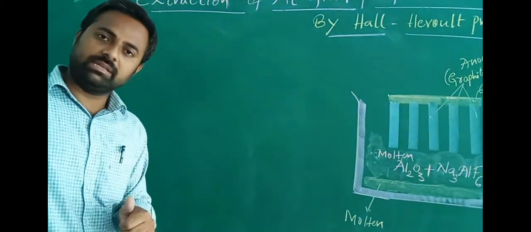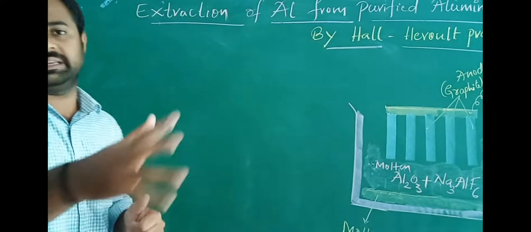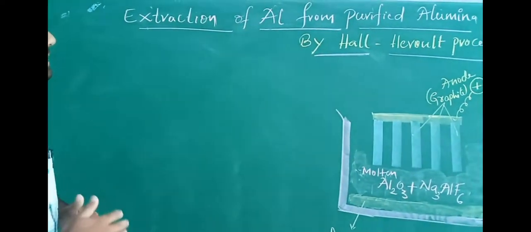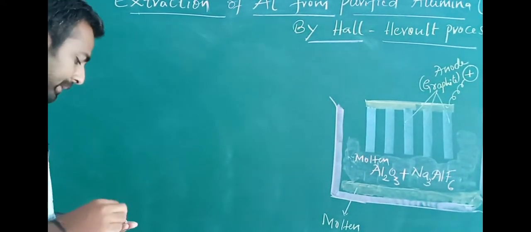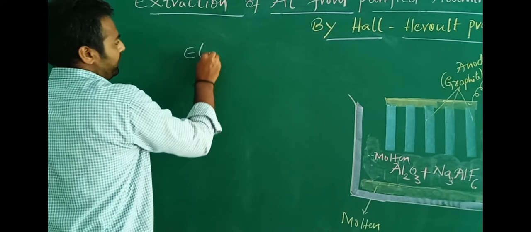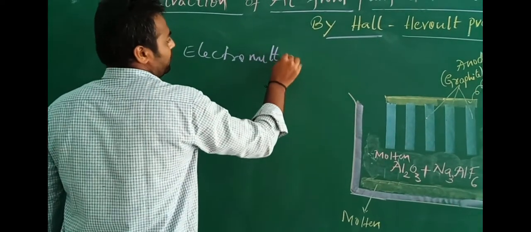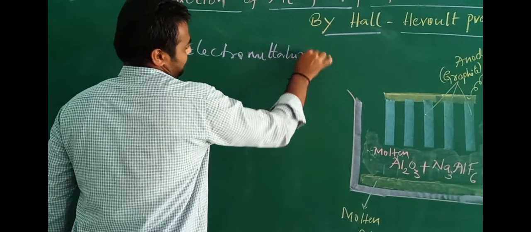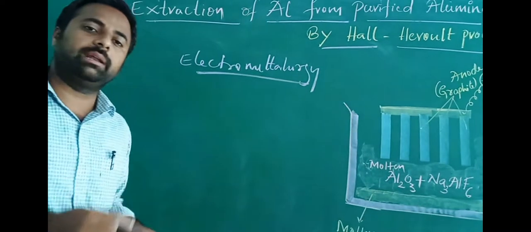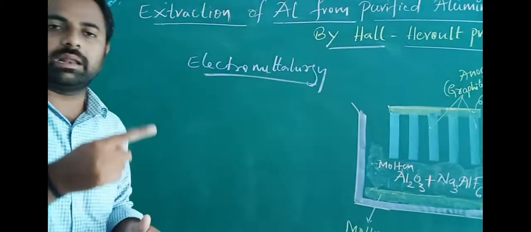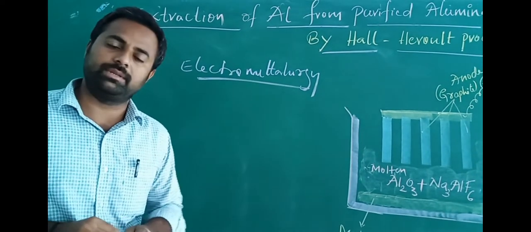But now this extraction of aluminium from purified alumina is completely different when compared to the last three extractions. Those three extractions are based on pyrometallurgy, means they are all extracted by passing heat energy. But this extraction of aluminium is completely based on electrometallurgy. This extraction of aluminium is completely based on electrochemical principles of metallurgy, simply we call as electrometallurgy.